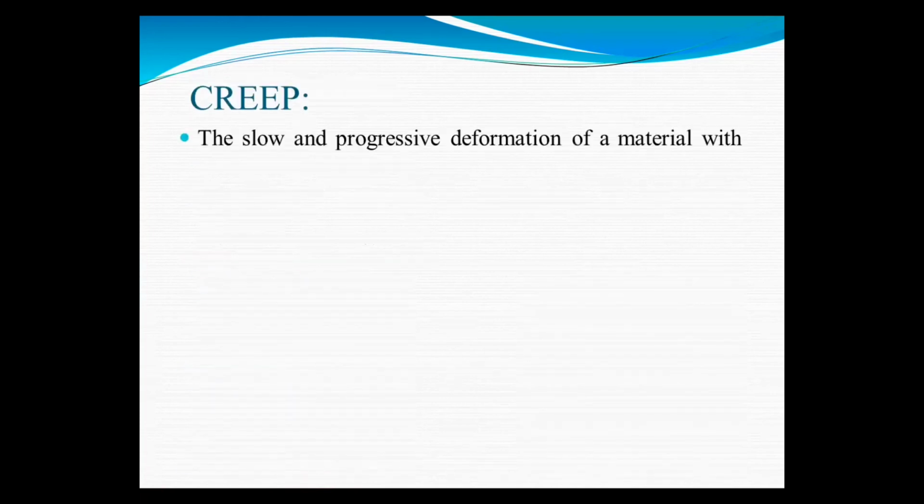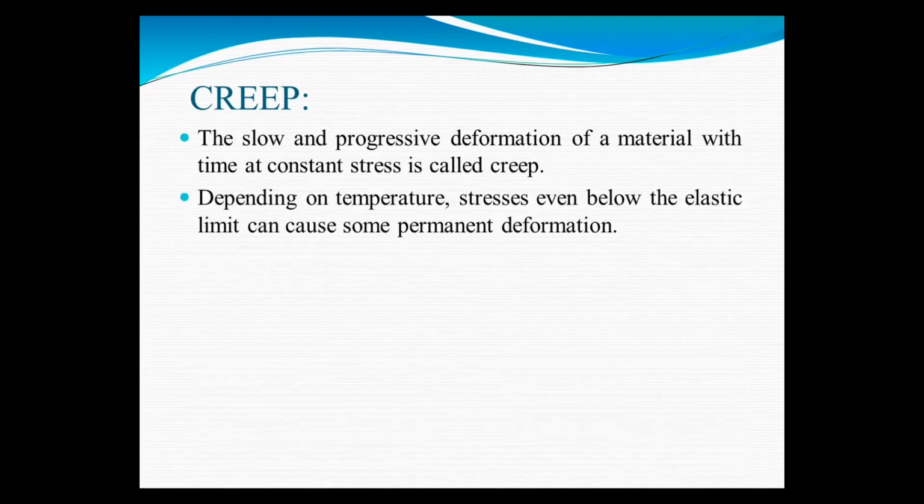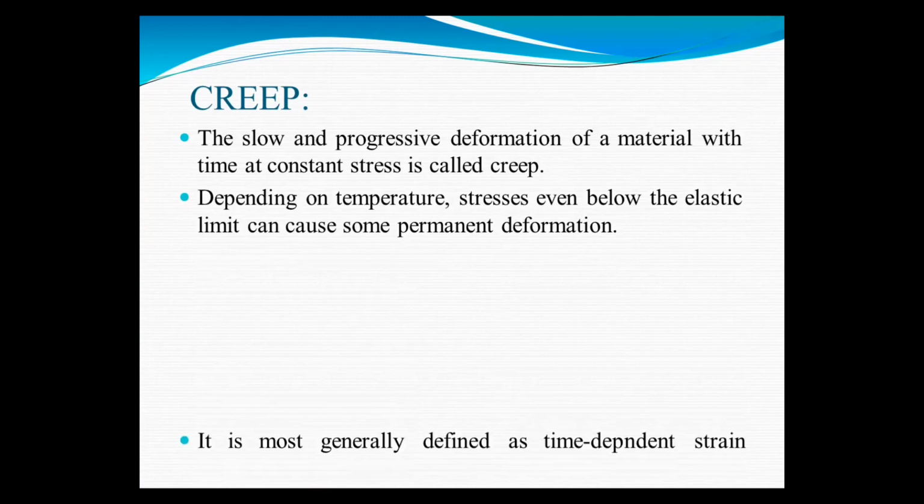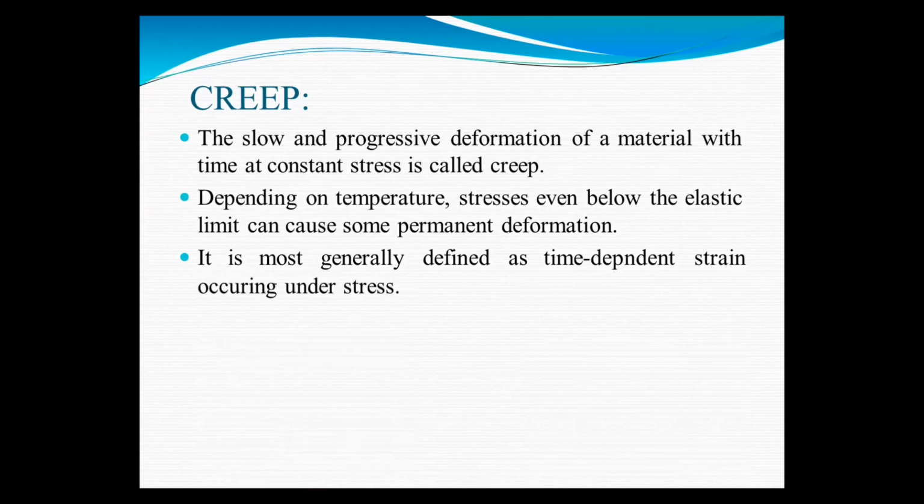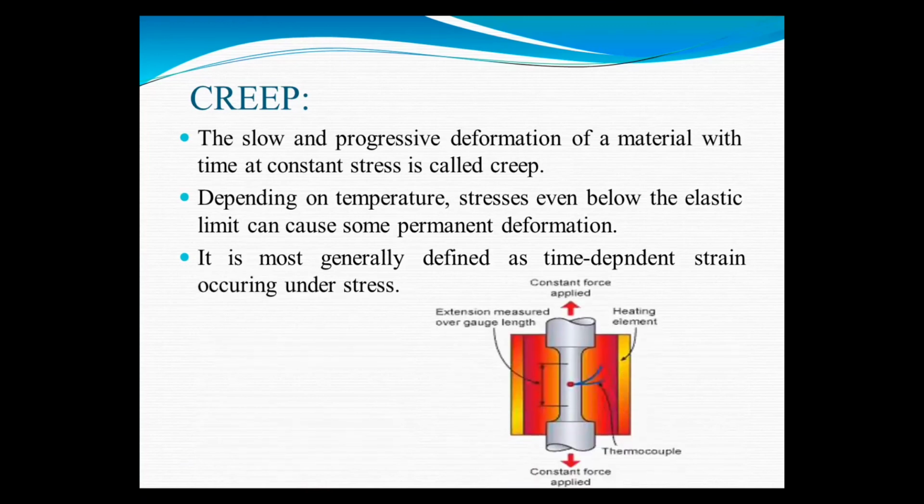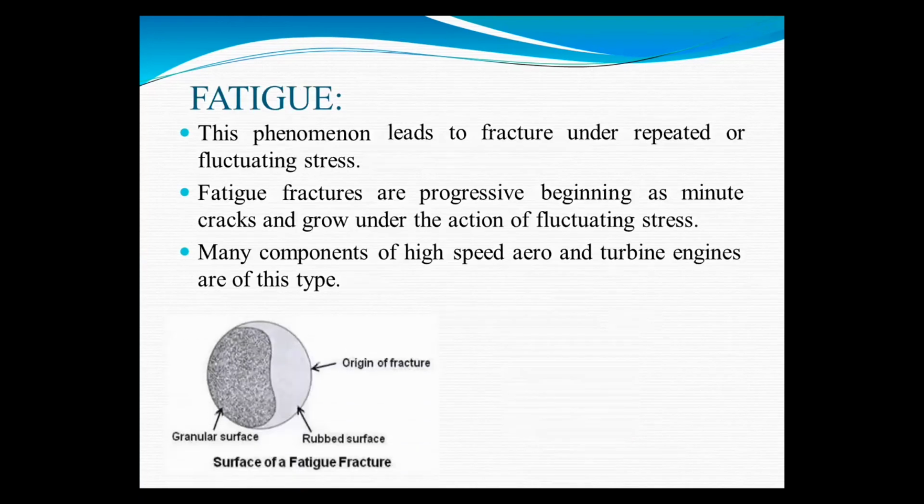Then creep. What is creep? The slow and progressive deformation of a material with time at a constant stress is called creep. Depending on temperature, stresses even below the elastic limit can cause some permanent deformation. It is most generally defined as a time-dependent strain occurring under stress. In this diagram, we have to see how creep will occur. The slow and progressive deformation of a material with time at a constant stress is called creep, and it depends on temperature.